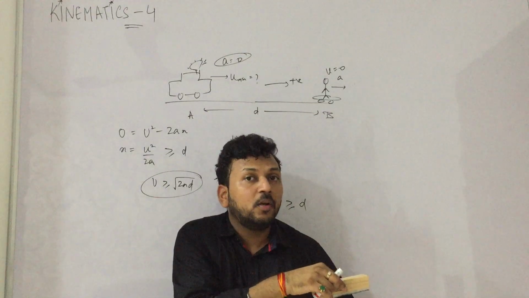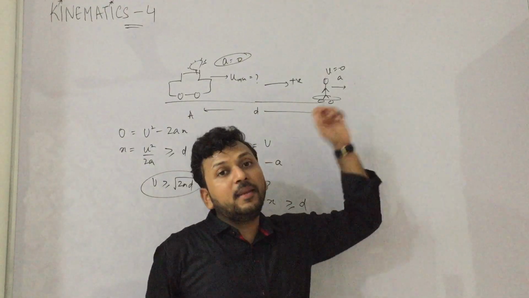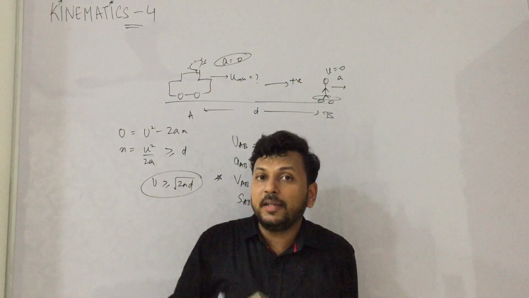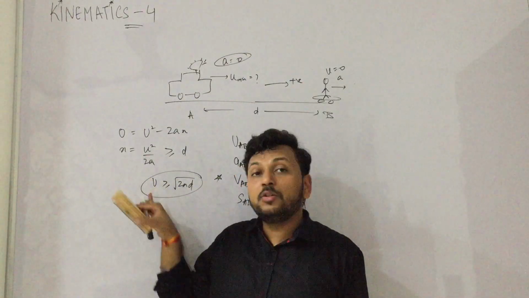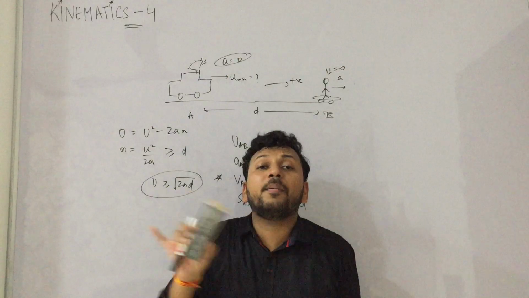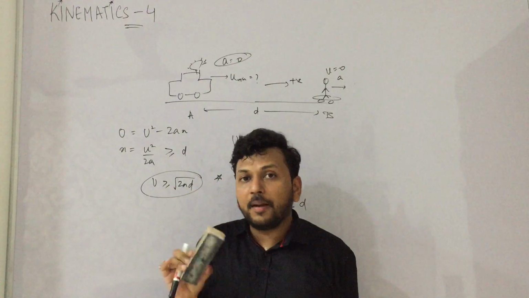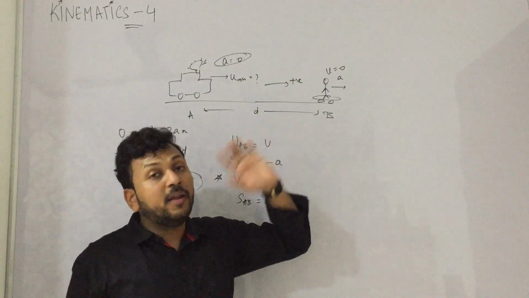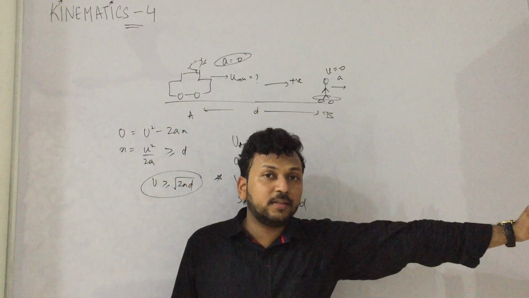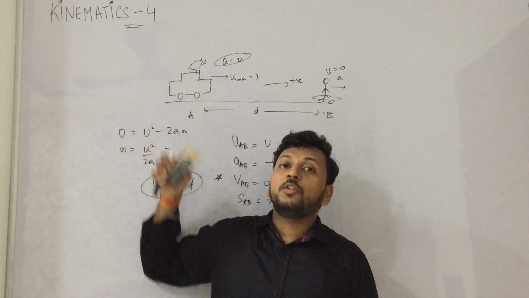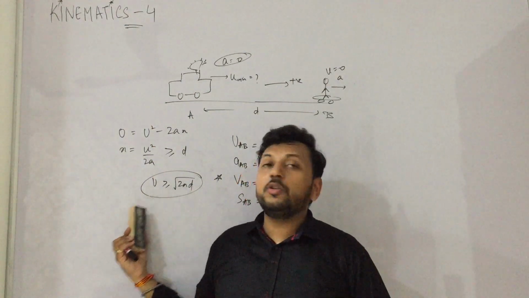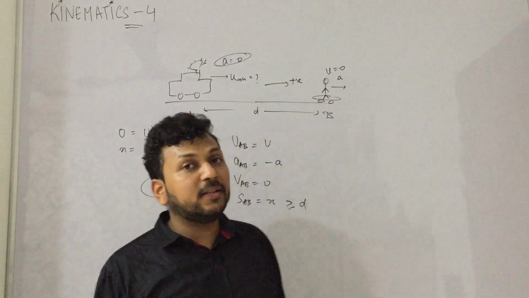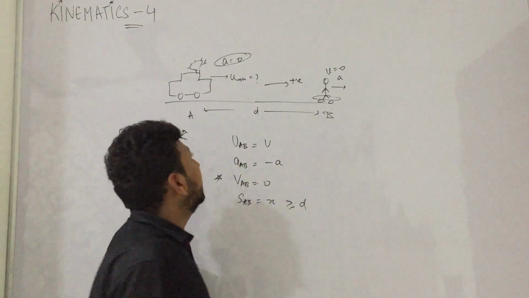not to catch it? Obviously, if it is accelerating at a very high pace, then police also has to keep a high velocity. That means if acceleration increases, u increases. It is coming in proportionality, and root is there, but yeah, both are increasing. Similarly, if the distance is more, if it has to travel a large distance, then obviously it has to speed up. That means if d is more, u should be more, and the answer is coming that way. Okay, this is the complete analysis. If you still have any doubts, you can write in the comments.